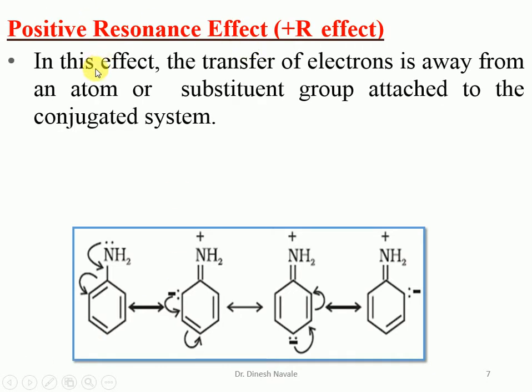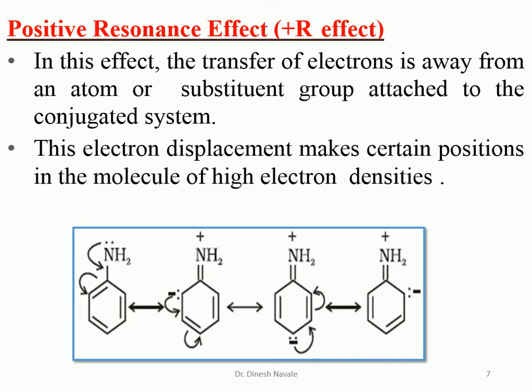Now in this effect, the transfer of electron is away from the atom or the substituent to which the conjugated system is attached. So this phenyl ring is the conjugated system, to which the group is attached, which is the amine, and which gives its electron away from the atom. So that's why it is called what? Plus R effect, that is the positive resonance effect.